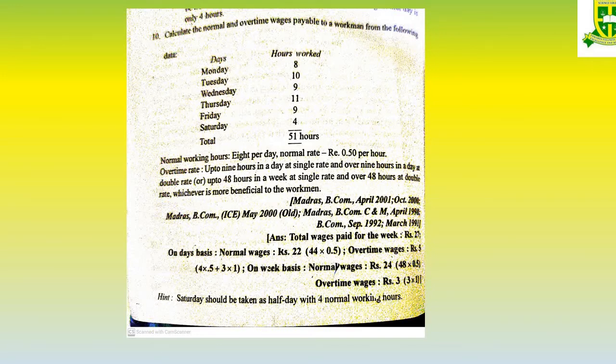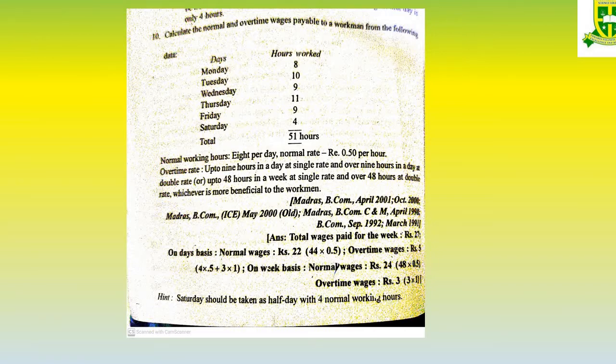The overtime rate: if he is working extra up to 9 hours in a day, we are giving him only a single rate, that is 0.50 paid for the overtime. And if it is over 9 hours in a day, we are paying double the rate, that means 0.50 plus 0.50, which is 1 rupee. So that is the thing which is given. If nothing is given, directly we can give the double rate. They have clearly told that up to 9 hours we have to pay a single rate, after 9 hours we have to pay the double rate.